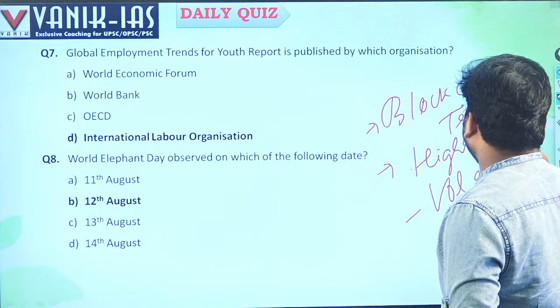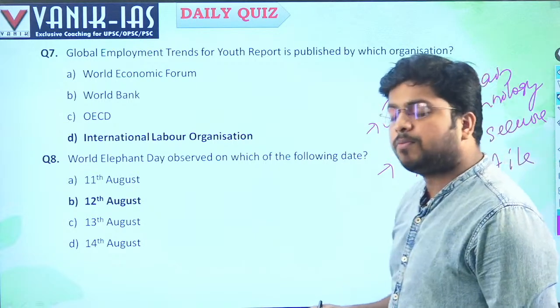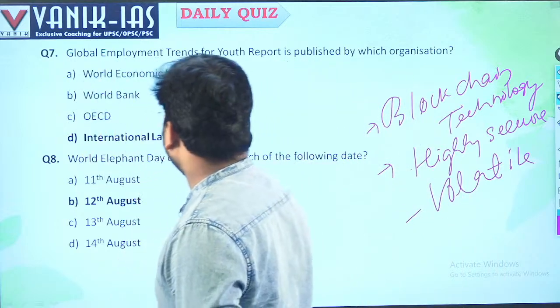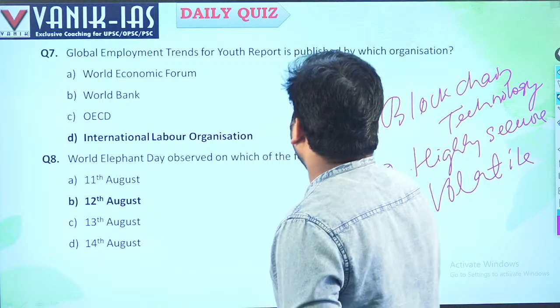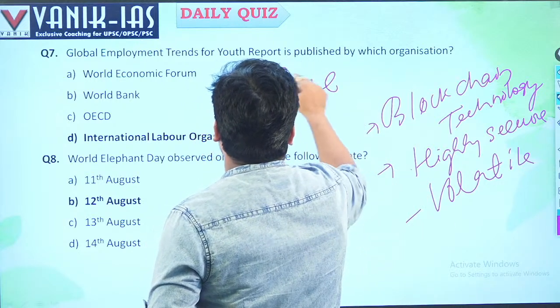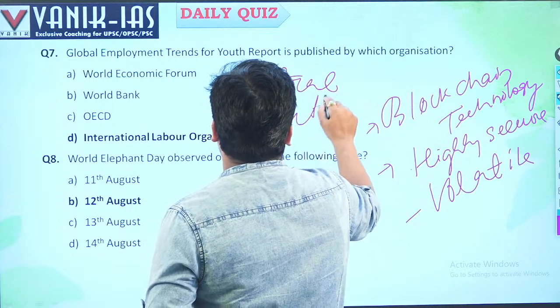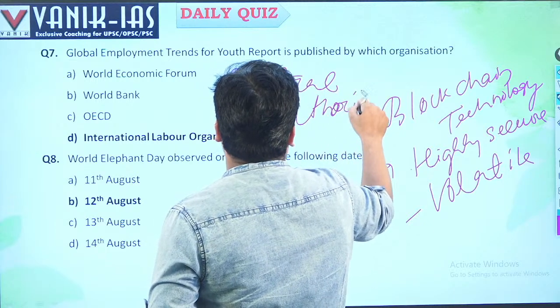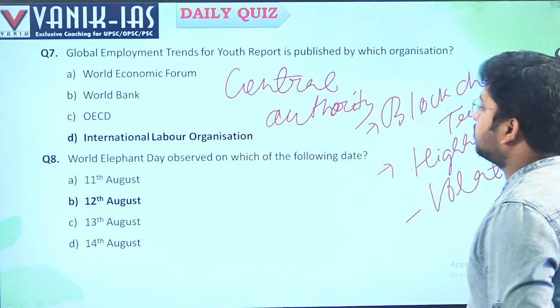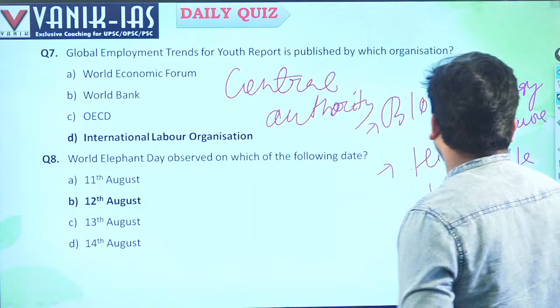Volatile means the currency may flow from one country to another at any time, right? Cryptocurrency is highly volatile, having no central authority. Cryptocurrency does not have any central authority. That's why they are volatile. They may affect the monetary policy of a country, right?